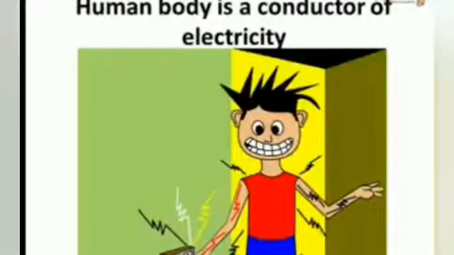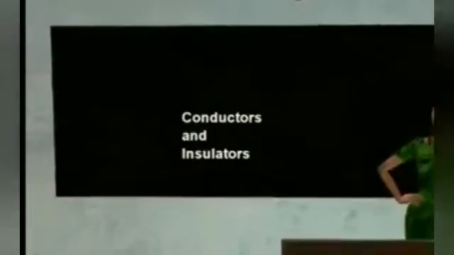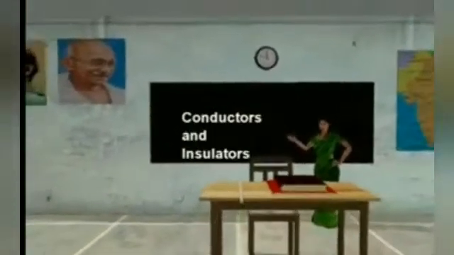You must be thinking, why so many precautions are necessary? This is because our body is a conductor of electricity. Electricity can pass through our body and give a shock. That is dangerous for life. Therefore, we should be careful when we handle any electric appliance. That was all about conductors and insulators.